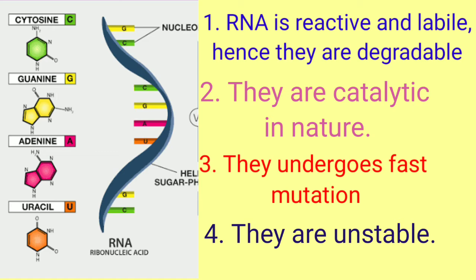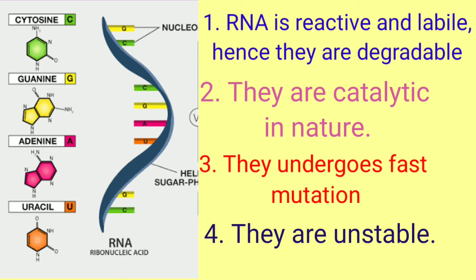And if the genetic material gets degraded and cannot make its form stronger, or has such a labile nature, then in that case the RNA could never be the genetic material.